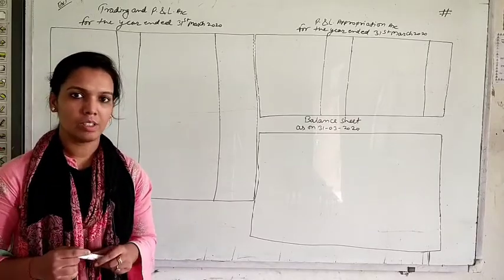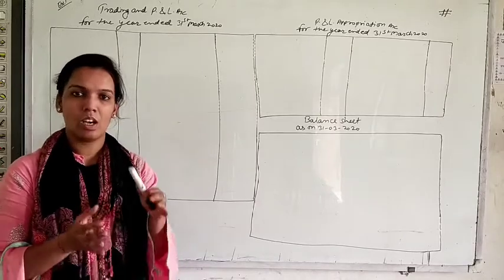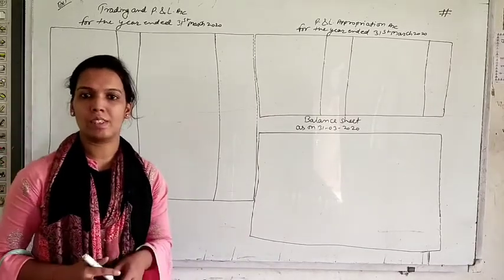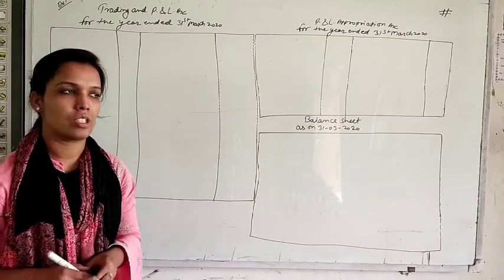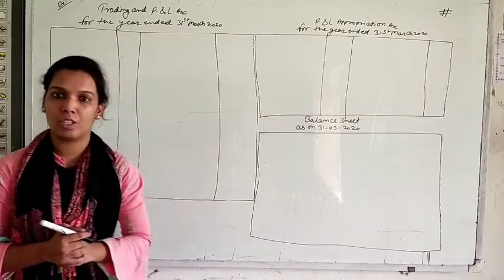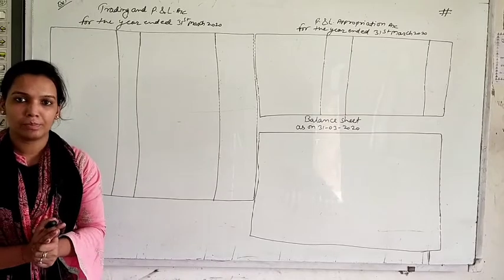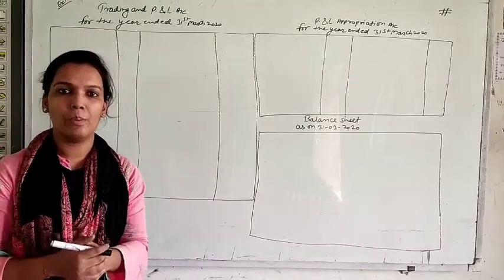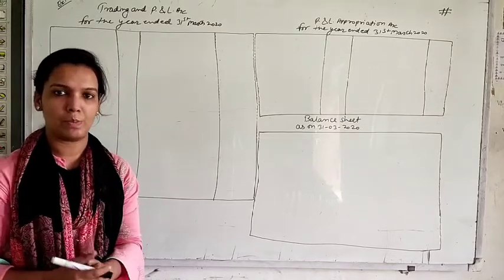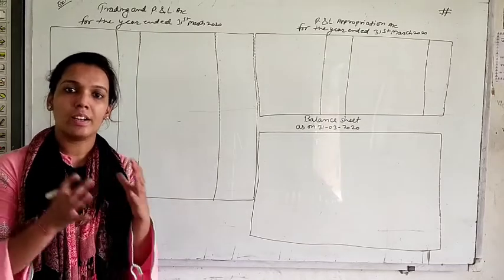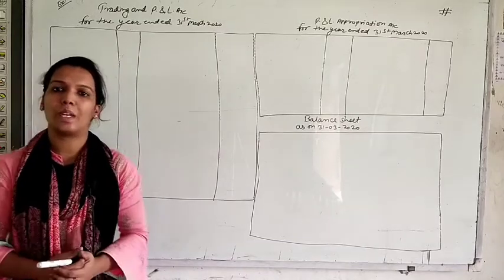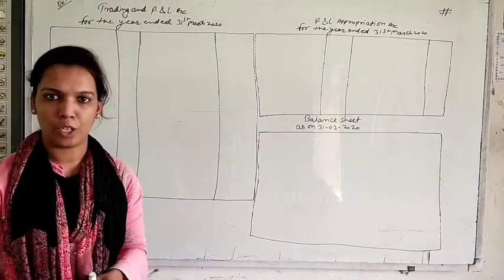In P&L account, expenses are charged against profit, but in P&L appropriation account, expenses are appropriation of profit. What is the meaning of charge against and appropriation? Charge against profit means that we have to pay these expenses, whether there is a loss in the firm or not. But appropriations are only distribution of profit. If there is profit in the firm, then only you have to pay these expenses, that are appropriation of profit.